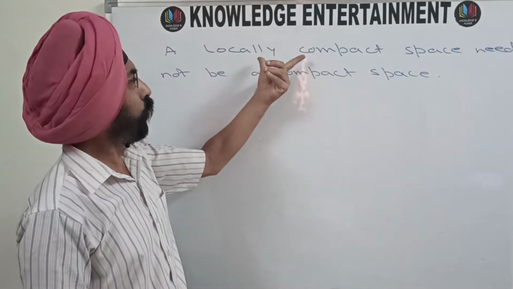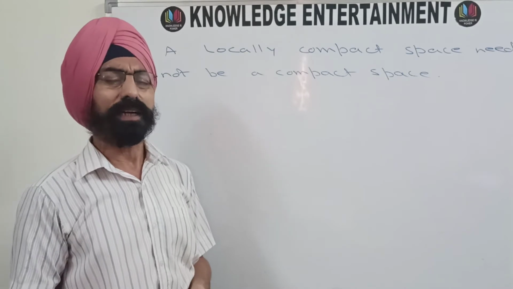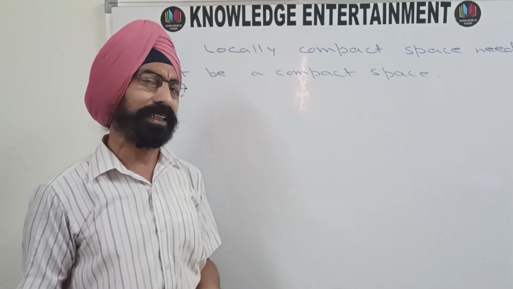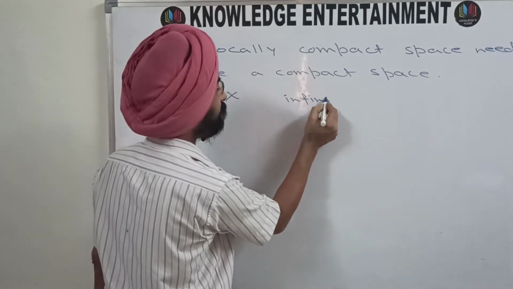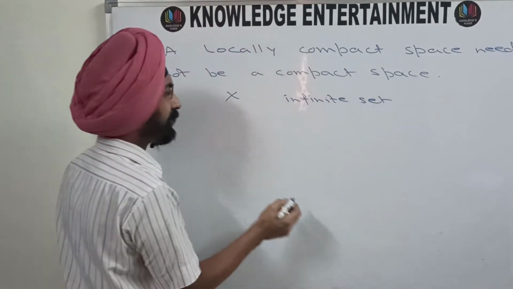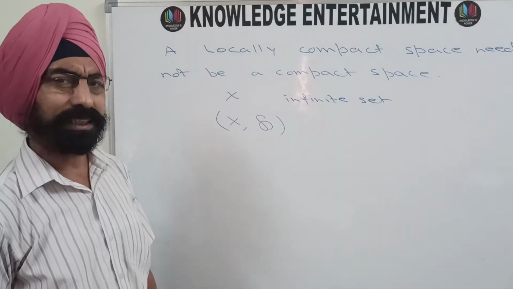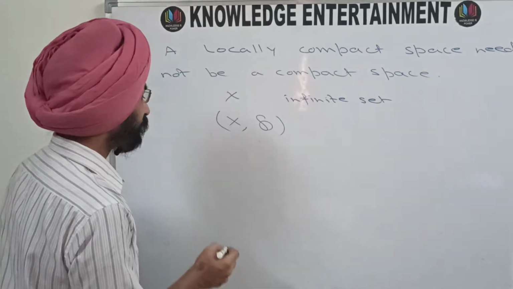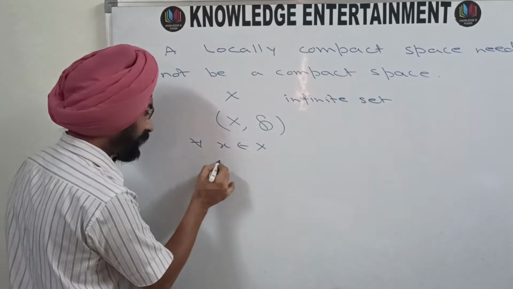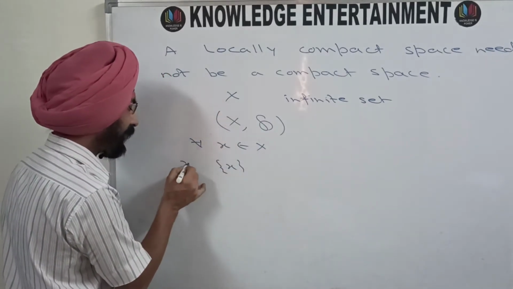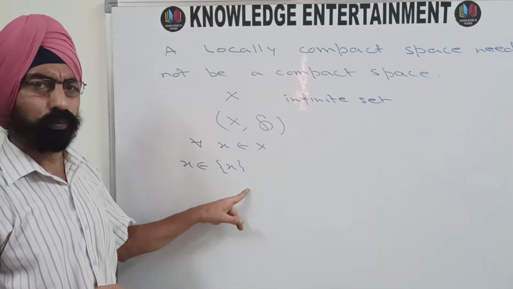and that example is again very trivial, very easy. Take X to be any infinite set, and consider the discrete topology on X. Then for every x belonging to X, the singleton set {x} is open and x belongs to it, so it becomes a neighborhood of x because it is open and contains x.